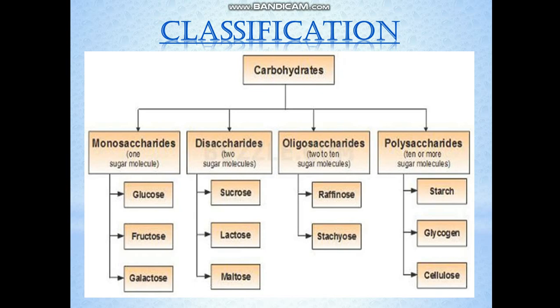Monosaccharides are the sugars. Mono means one, saccharide means sugar. So one sugar molecule, those will be monosaccharides. These are categorized under the heading of monosaccharides because they have only one sugar molecule. The examples will be glucose, fructose, and galactose. Okay, these three examples are important. Out of these three monosaccharides, we have to study in detail glucose and fructose.